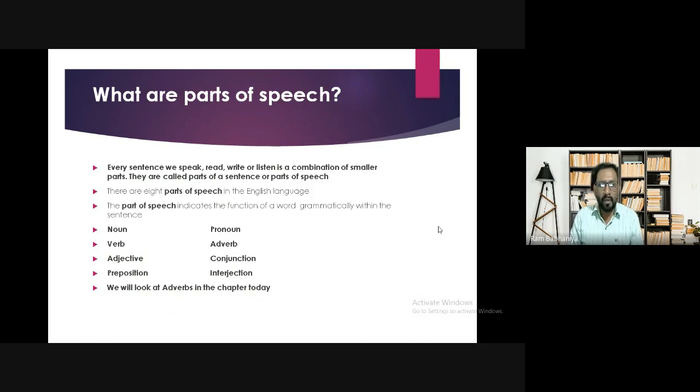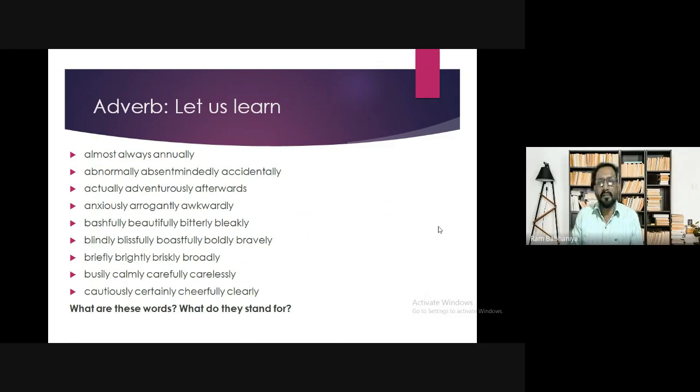So we will look at adverbs in the chapter today. We are not going to study all the parts of speech in this session. Our focus will be on adverbs. So in this particular session, you are going to study only the adverb. So see here, let us learn in detail what the adverb is.